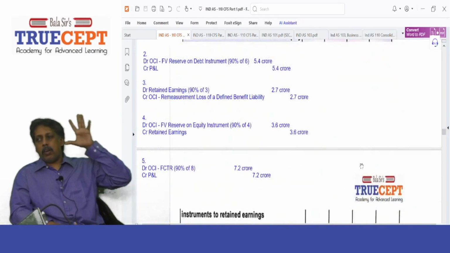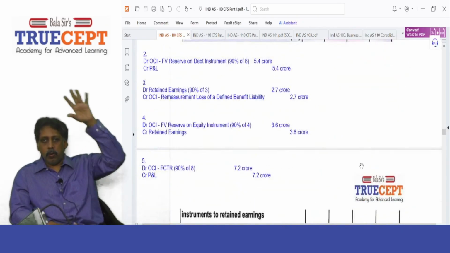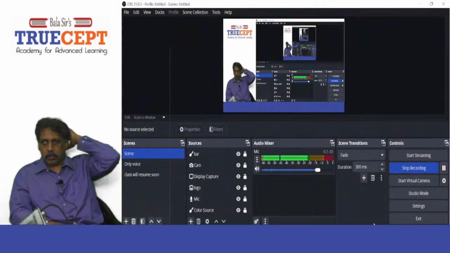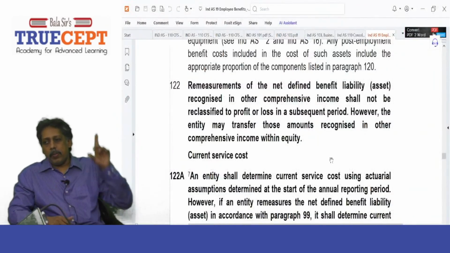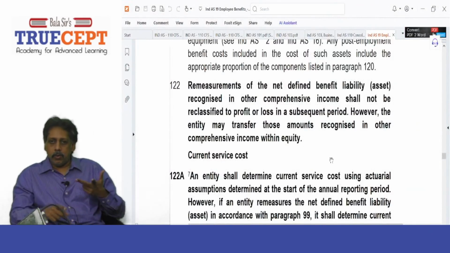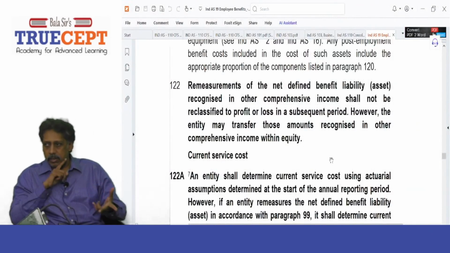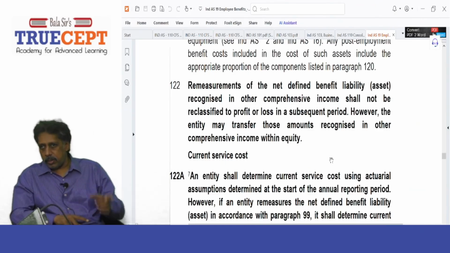Okay, guys, pause the recording and jot down the solution in your notebook. Yes, Subhash, pause it. Unpaused. Para 122. Now, please refer to para 122 of IND AS 19 that says the remeasurement loss should not be reclassified. It should be taken to retained earnings and not to the profit and loss account. Yes, sir.